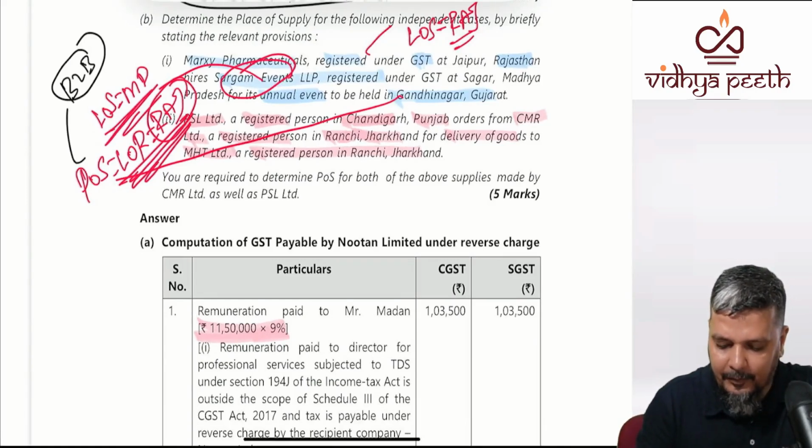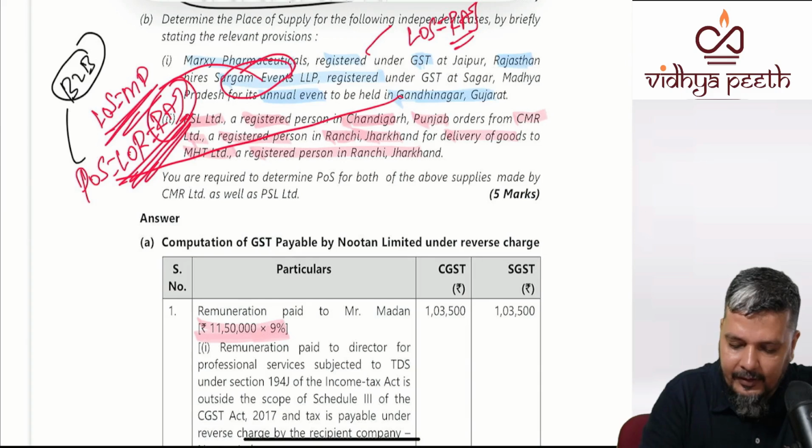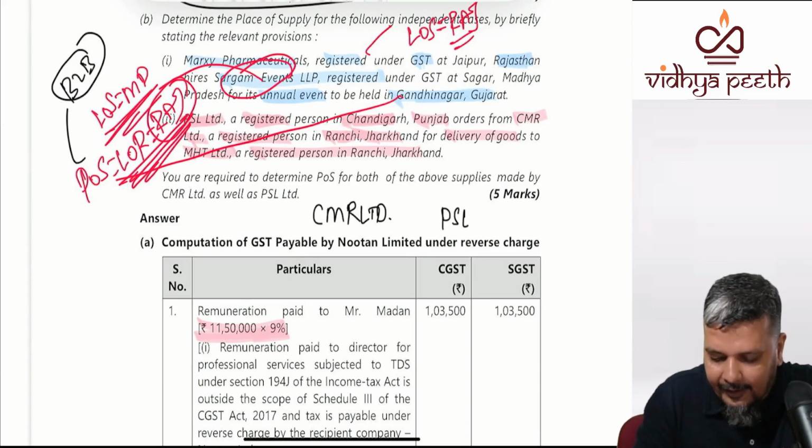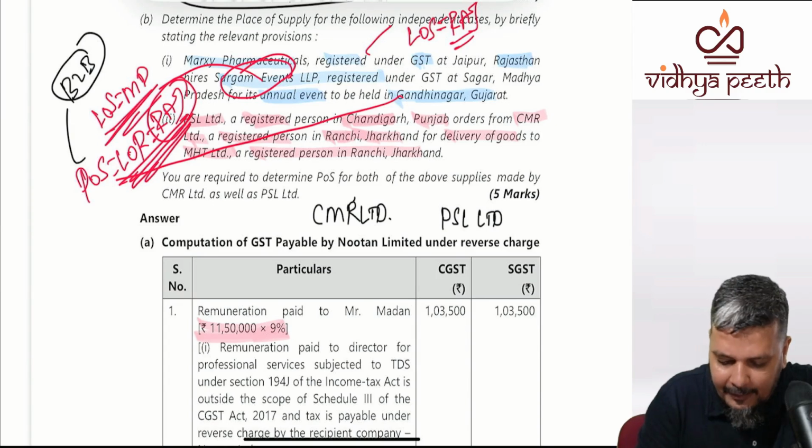Who's ordering from whom? PSL orders CMR Limited in Ranchi. So CMR Limited is supplying to PSL Limited. CMR Limited is located in Jharkhand. PSL Limited is located in Punjab.